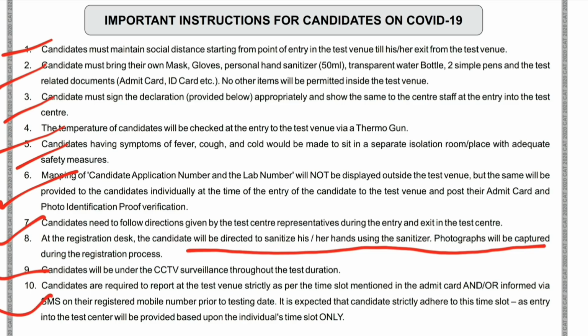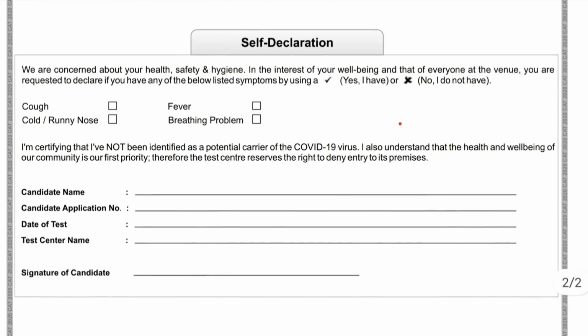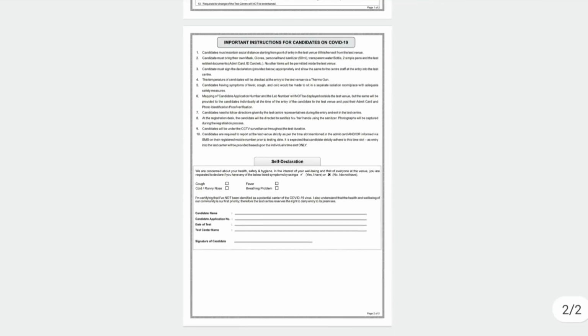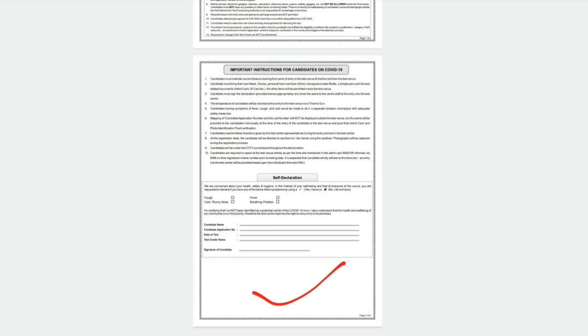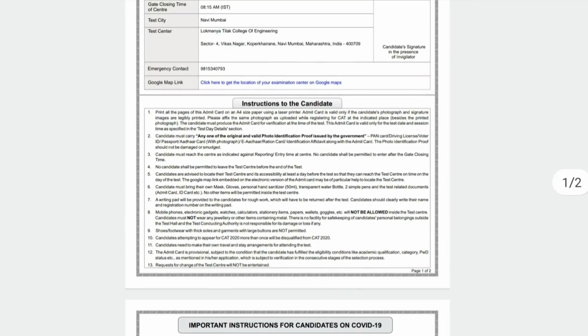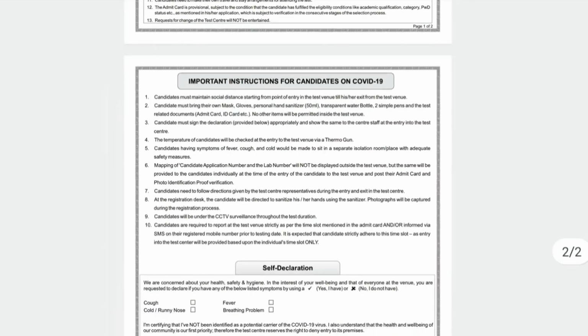What I believe is that they're going to retain this page number 2 because there's a self-declaration form with it. You have to submit this on the exam day. So when you take a printout of the admit card, there are 2 pages, page number 1 and page number 2. Page number 1 will be returned to you and page number 2 they will keep. Alright, all the best.